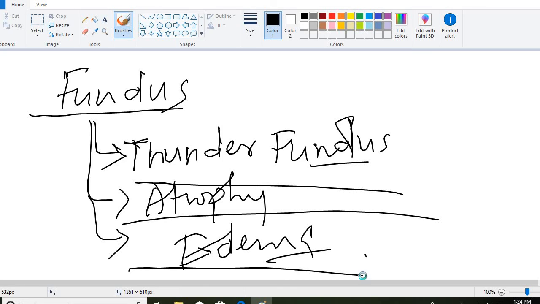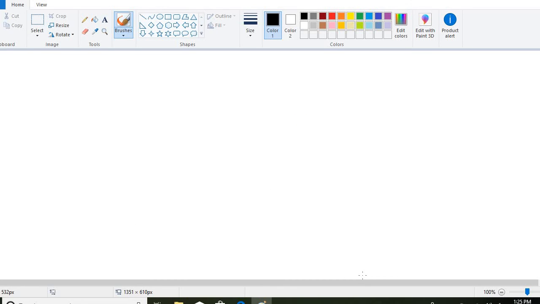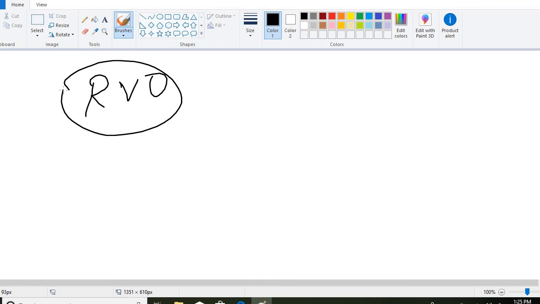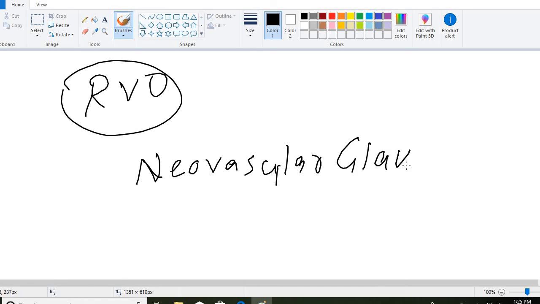Now coming to the complications of retinal vein occlusion. Complications include neovascular glaucoma. The patient will develop neovascular glaucoma, with increased intraocular pressure because there is no drainage of aqueous humor out of the eye. So neovascular glaucoma develops, and vitreous hemorrhage may happen.